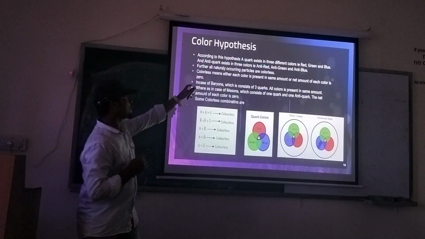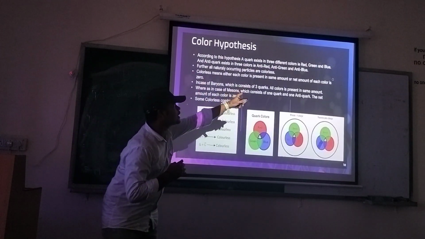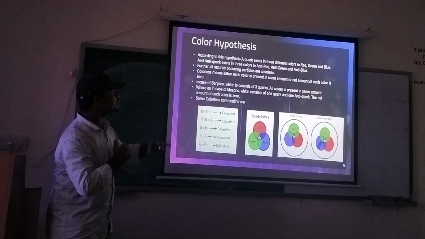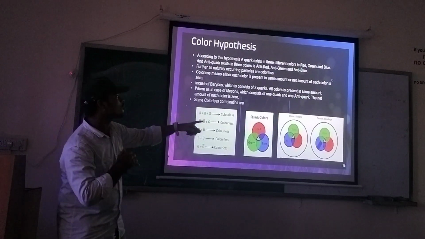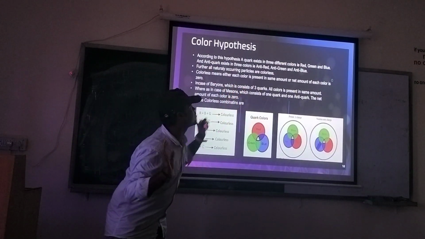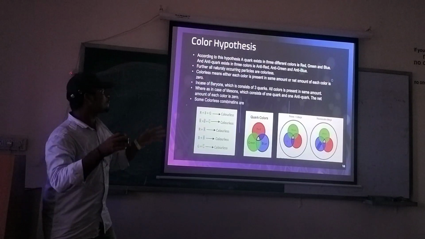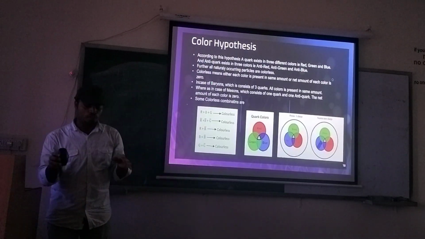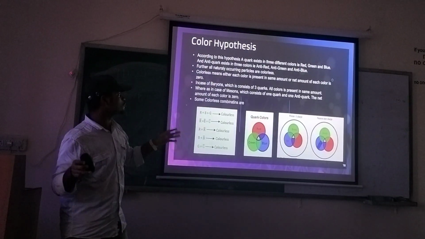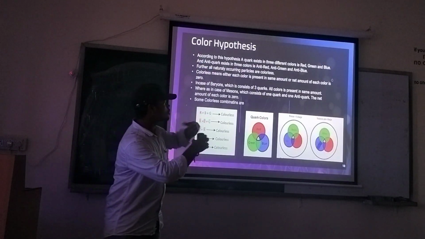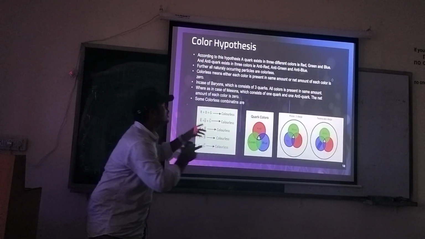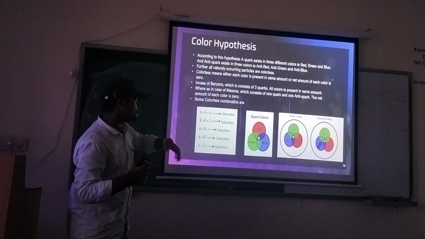According to this hypothesis, a quark exists in three colors, that is red, blue, and green. And an antiquark exists in three anti-colors, that is anti-red, anti-blue, anti-green. Further, we know that all naturally occurring particles are colorless. Colorless means either each color is present in the same amount or the net color amount is zero.